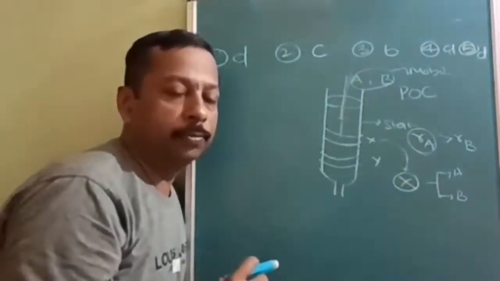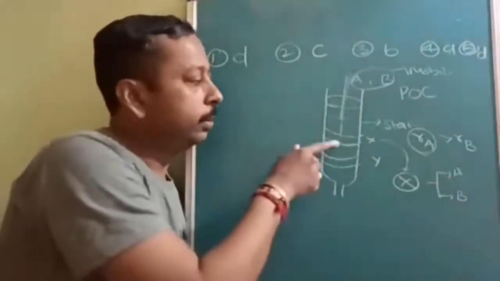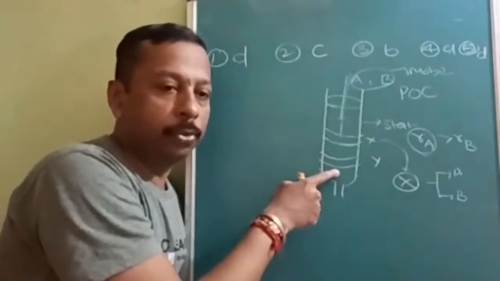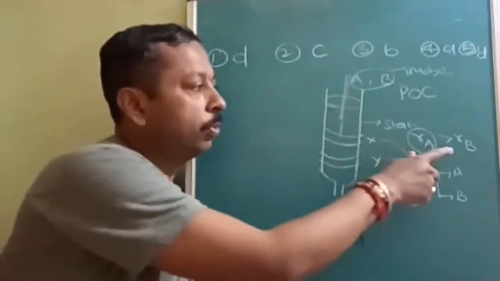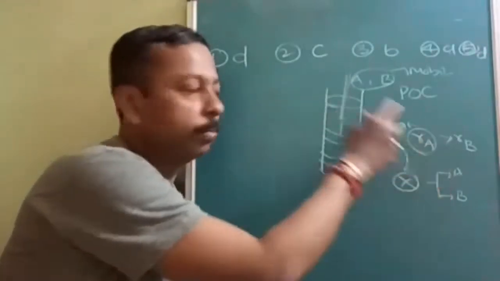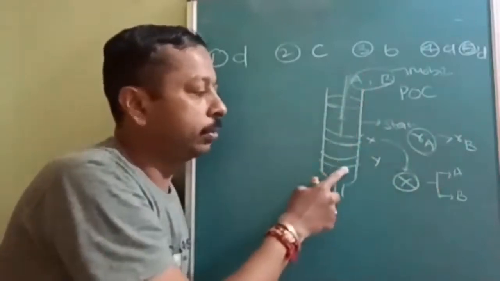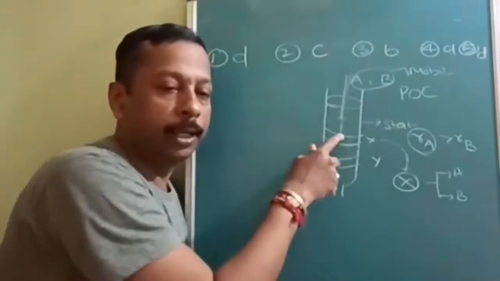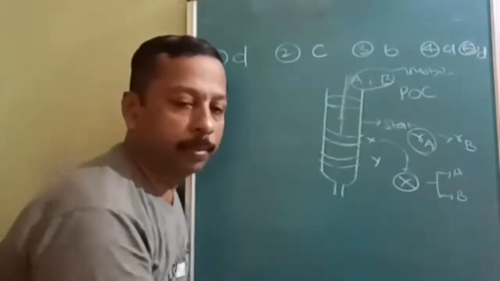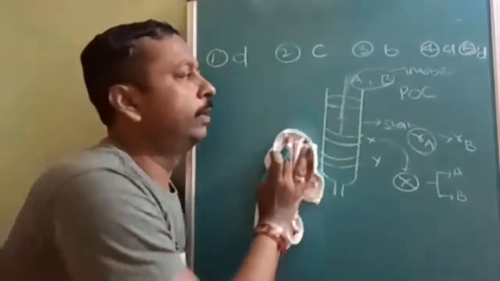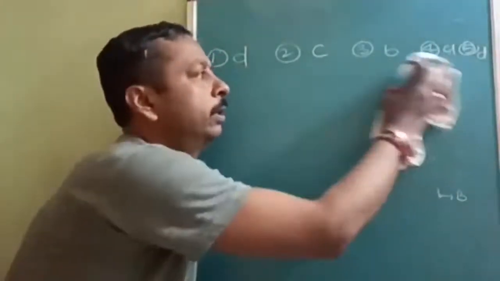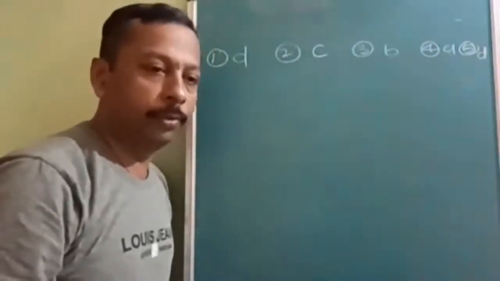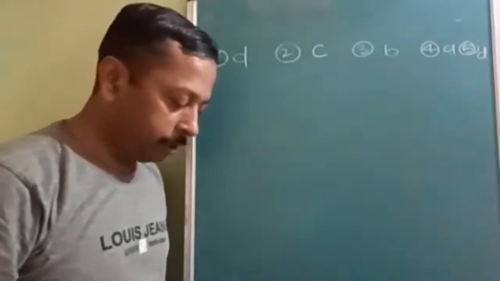The substance whose rate of adsorption is fast will form the band first. The substance whose rate of adsorption is slow will get more time, so it will travel more distance. So this will be band B, and this will correspond to band A. So based upon the rate of adsorption, we can separate. That is what is given in the fourth option of the fifth question. Is it clear to all of you? Your misconceptions are turned into concepts.